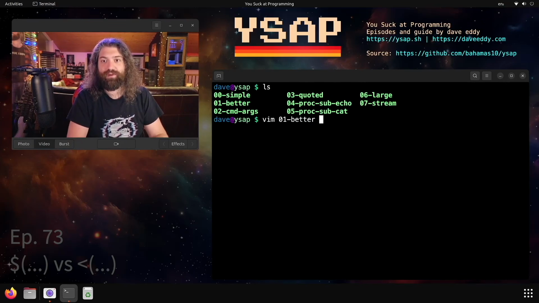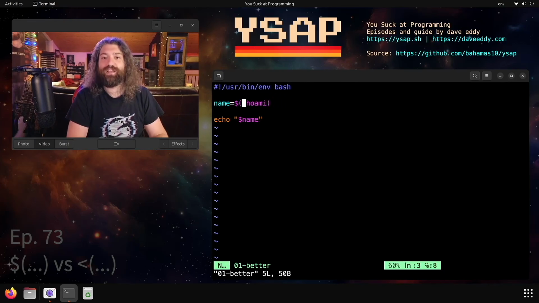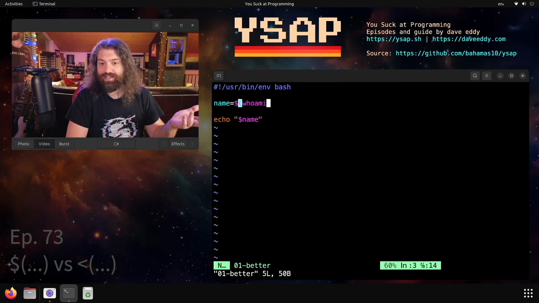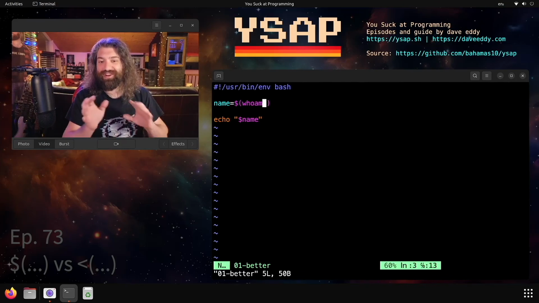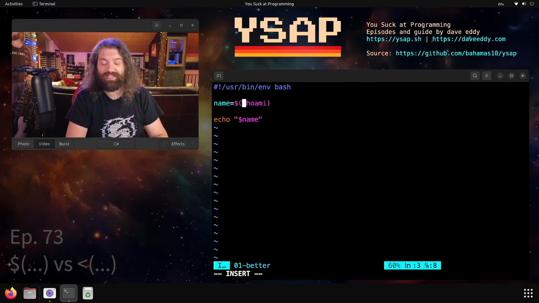And if you've seen that, you've probably seen this syntax. Instead of using the backticks, you can use the $ open paren and close paren. This is a newer syntax. When I say newer, I still mean it's decades old at this point, but it's newer. I believe it is POSIX compatible now. But yeah, use this syntax, prefer this syntax. It should work exactly the same, but the beauty of this syntax is when you start nesting things, there are way better rules for nesting this syntax than having nested backticks.